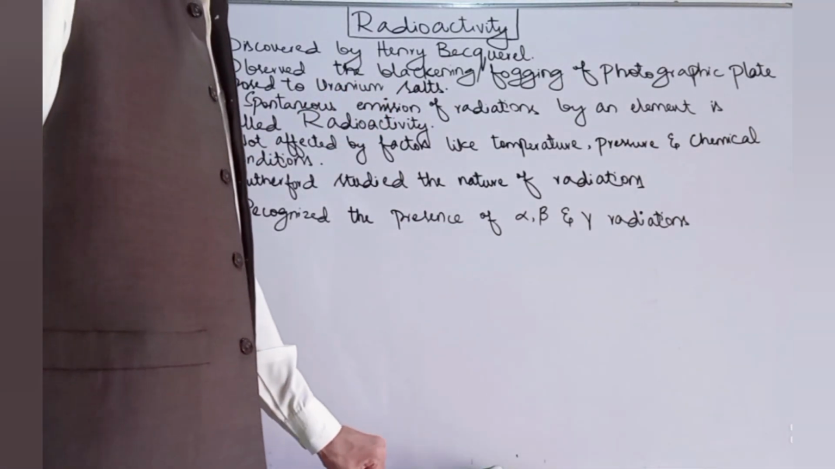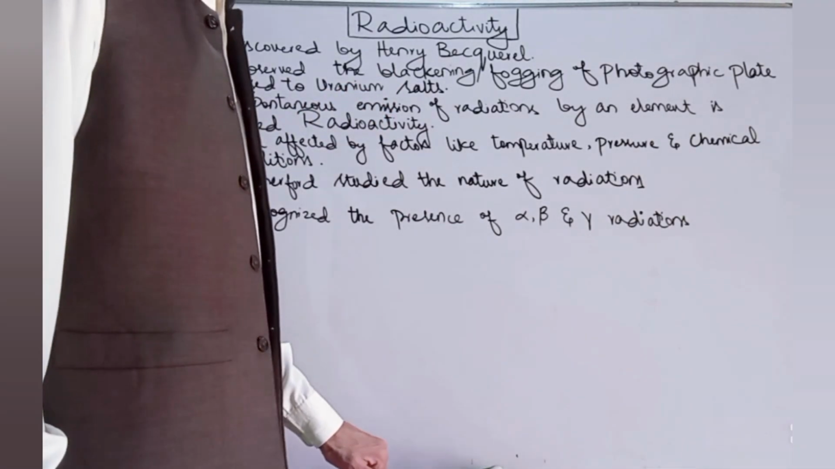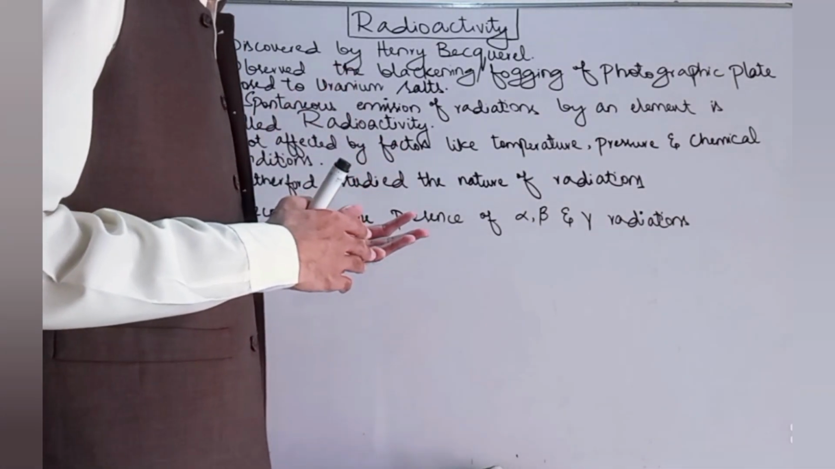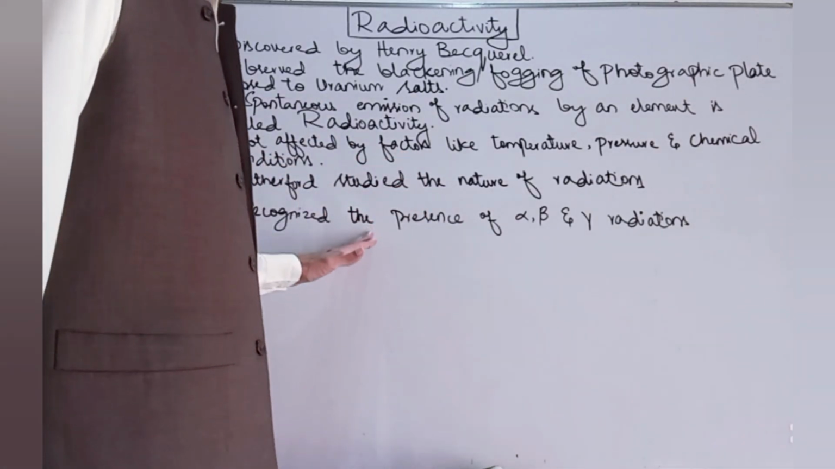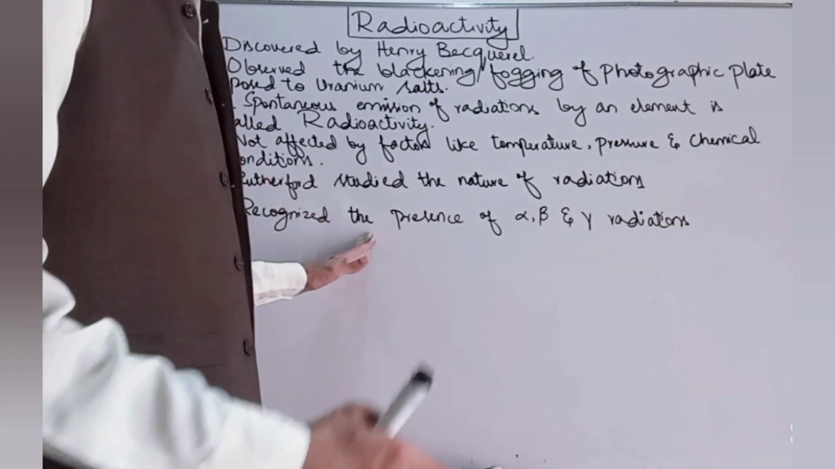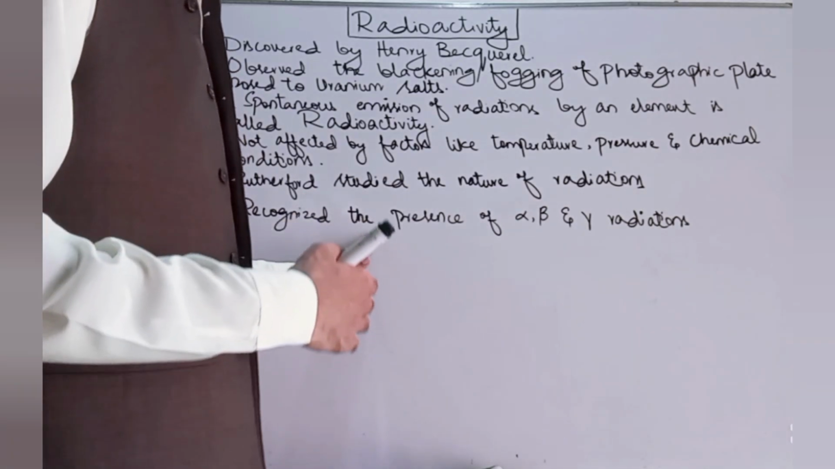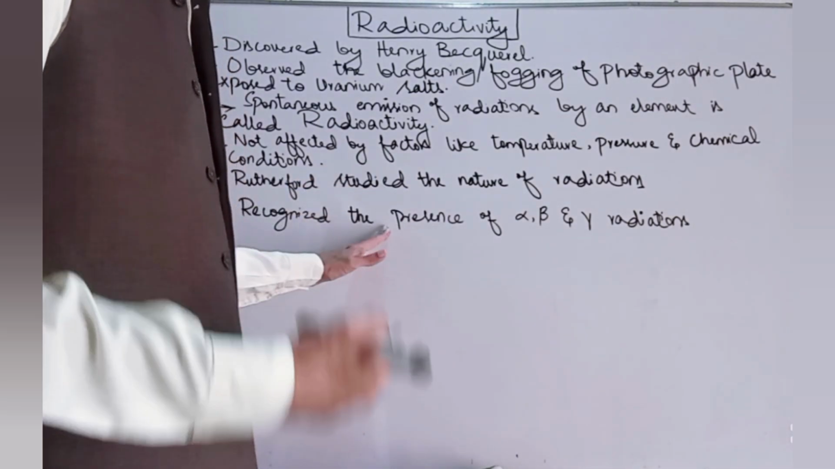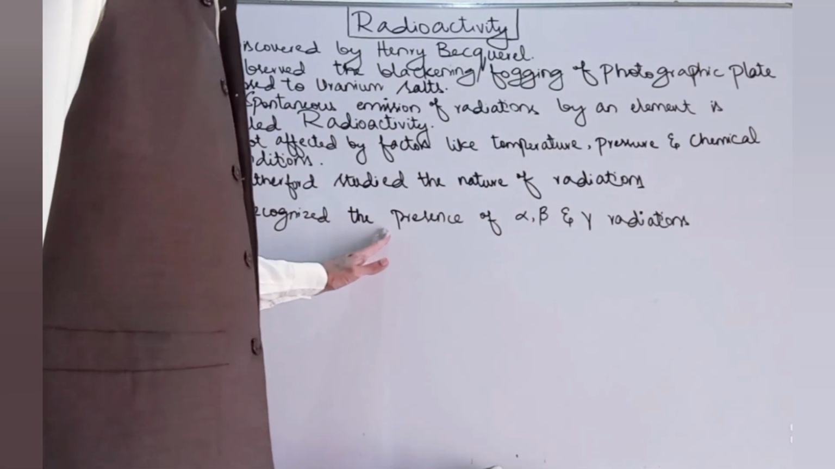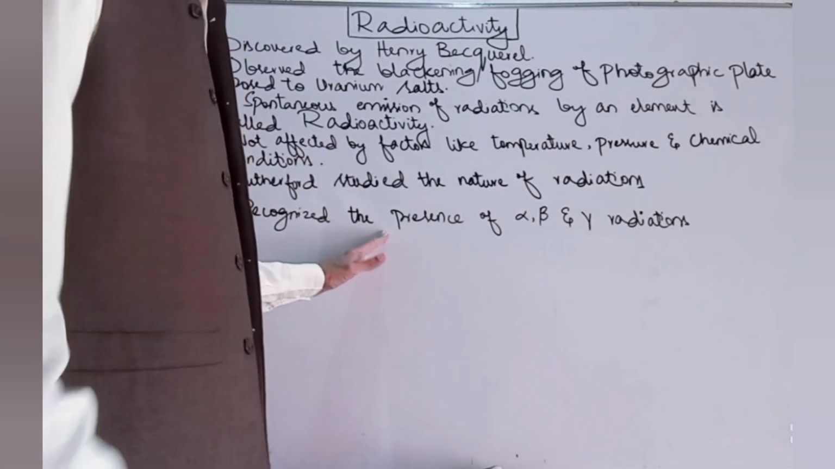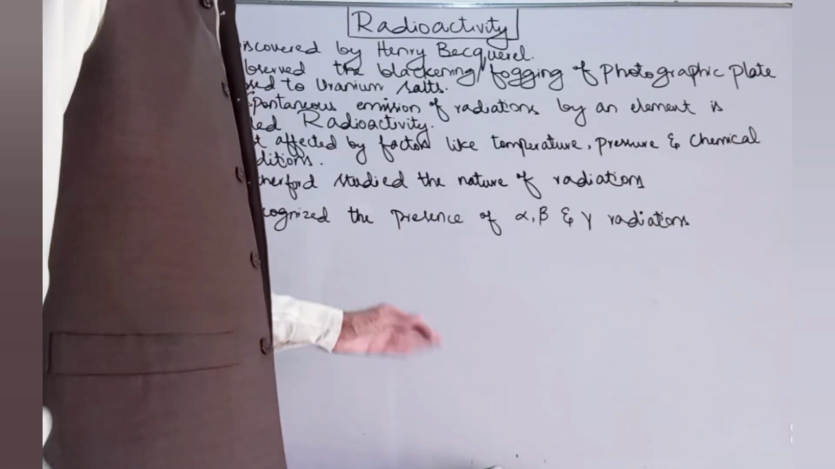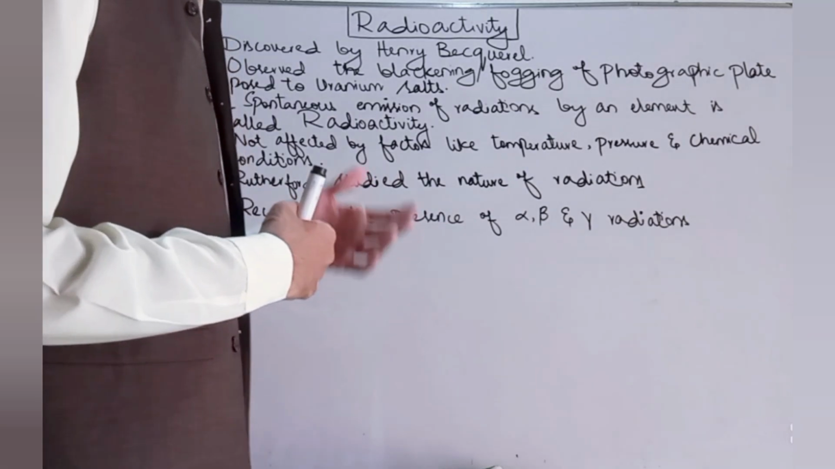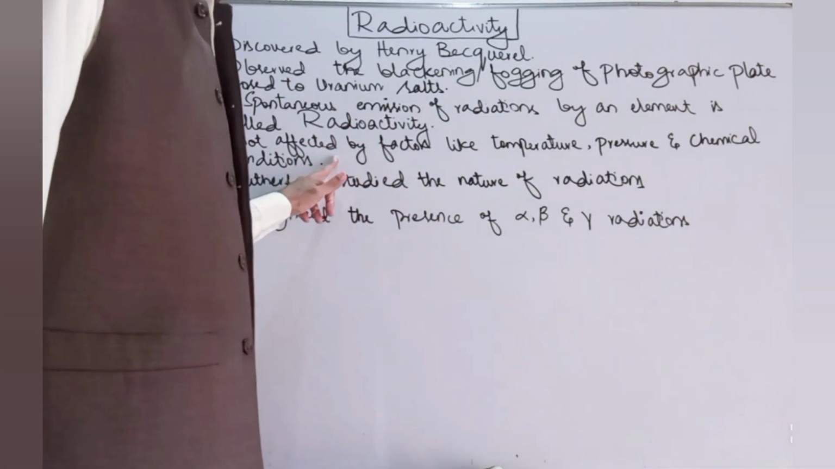Actually, the history is that he kept the photographic plate covered with a black paper in a box, and after some time he observed that the photographic plate was tarnished and it was blackened or fogged. So he was amazed at the observation: why was the photographic plate fogged when nothing had happened to it? After some time he discovered that there was some mineral material that was also kept in the box, and he started observing and studying that mineral material.